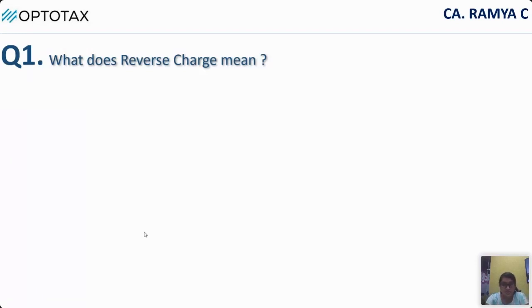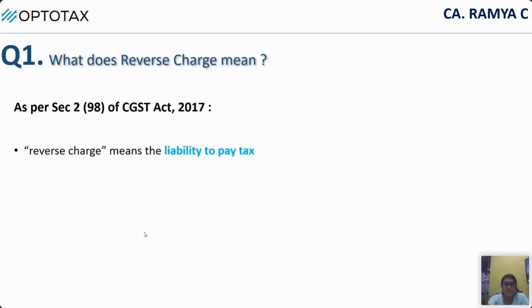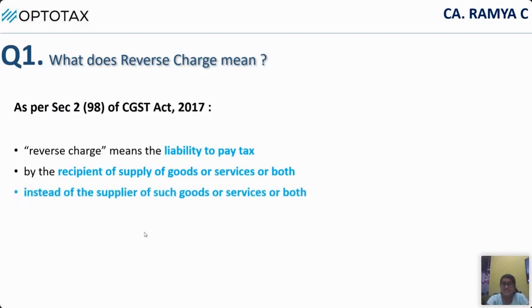So what does reverse charge mean? The definition of reverse charge is given in section 2, clause 98 of the CGST Act. What does this clause say? It says reverse charge means the liability to pay tax by the recipient of supply of goods or services or both instead of the supplier.